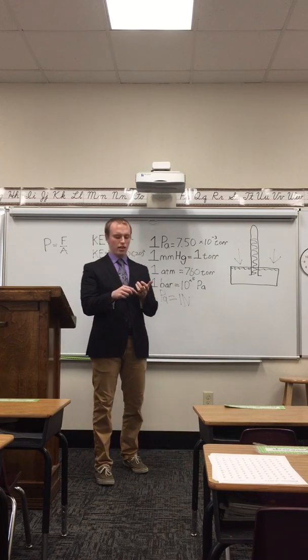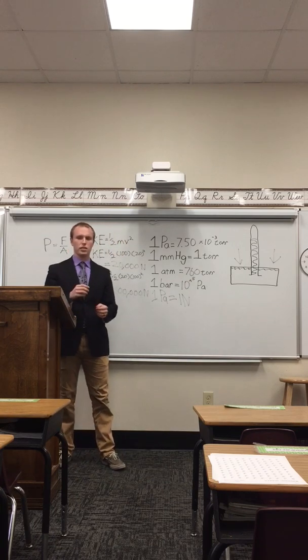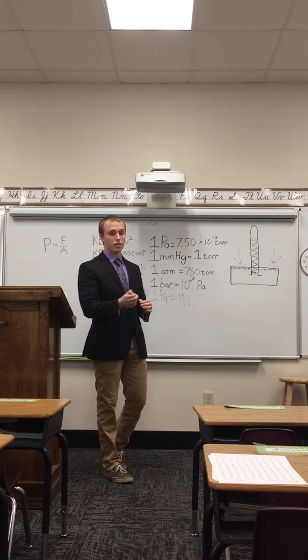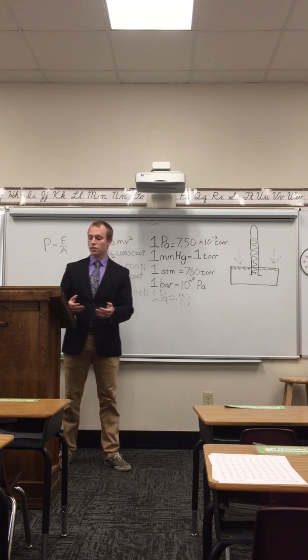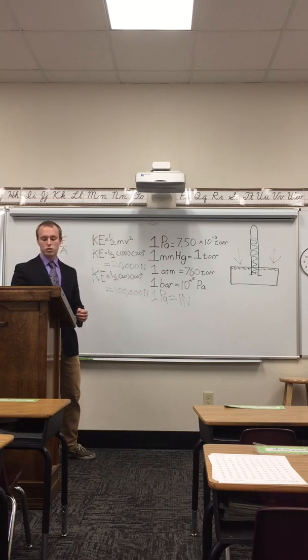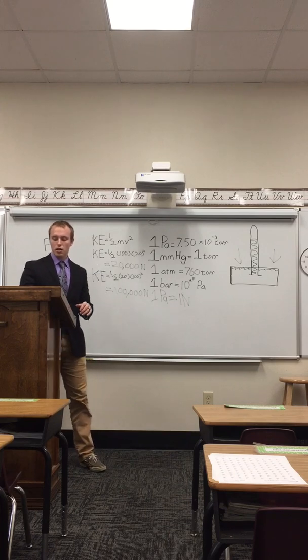You'll find these in airplanes and other vessels where they really need to know exactly what the pressure is to be able to stabilize cabin pressure, like in an airplane or in a submarine. So remember that the aneroid barometer is that airtight box.